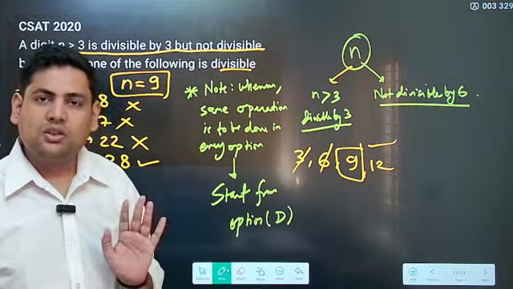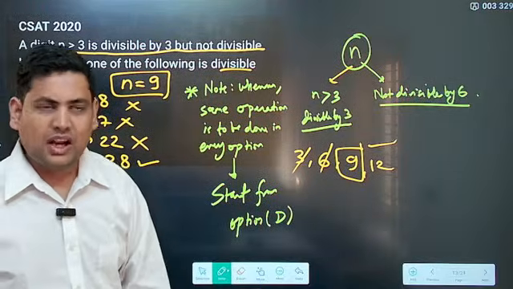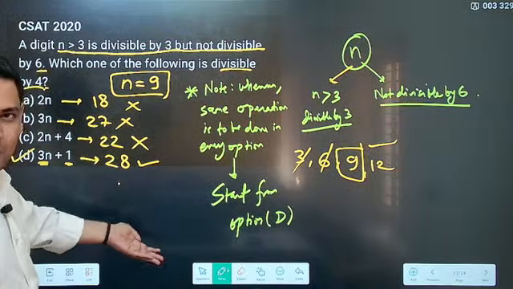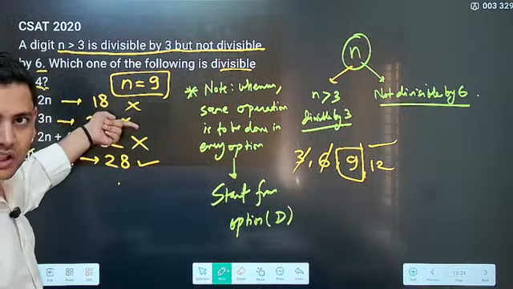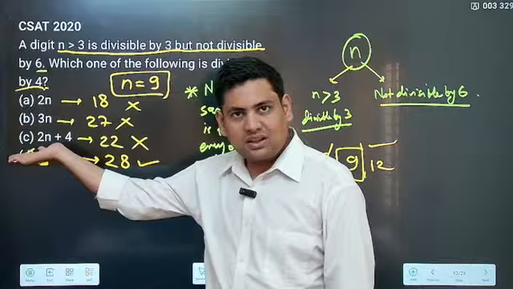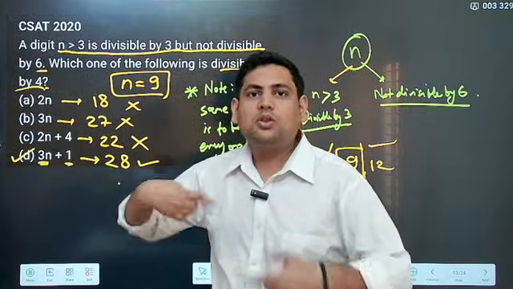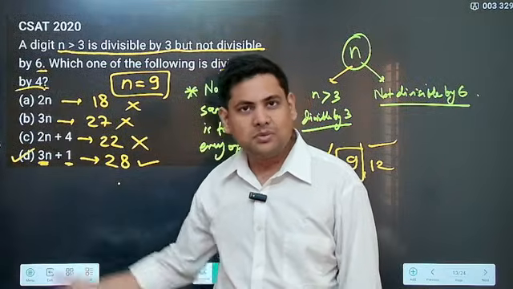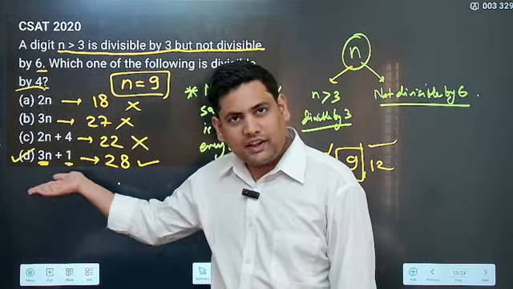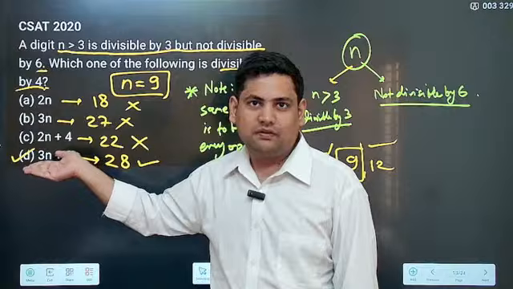If such is the question in any topic of CSAT, you always start doing it from the last option, because the examiner also knows that you start from the first one. Now of course if the same repetition has to be done, he will try to keep the answer in the lower part, so that you have to do it at least 2-3 times or 4 times. Correct. So always start from D. Usually you will find B or C as the answer. Okay.